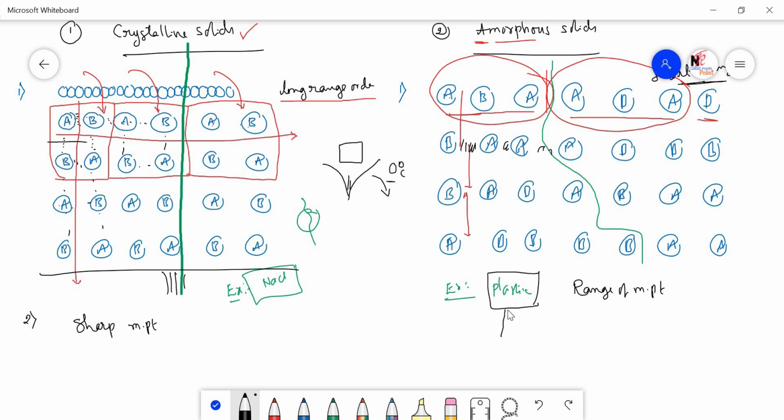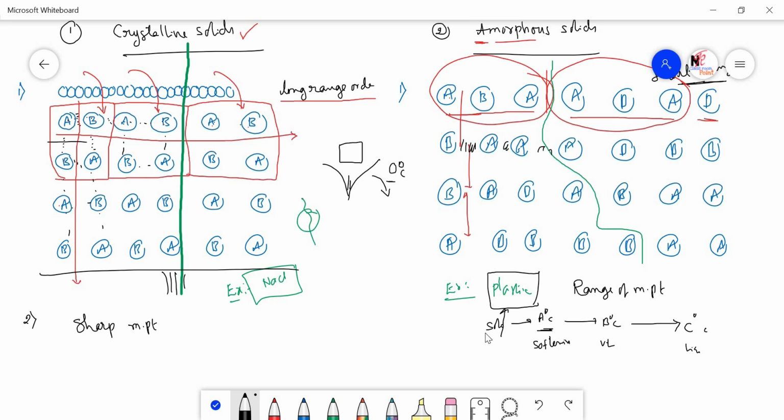Imagine when you start heating the plastic, it will not melt immediately into the liquid state. Initially, it softens at a particular temperature, A degrees centigrade. At A degrees centigrade, it starts softening. And from A to B degrees centigrade, when you still keep on heating this plastic, it will become a viscous liquid. Here simply only softening takes place. Here it becomes a viscous liquid, meaning a sticky liquid. Again, if you keep on heating to a further temperature, some C degrees centigrade, then it completely becomes liquid. So initially it was in the solid state before A degrees centigrade.